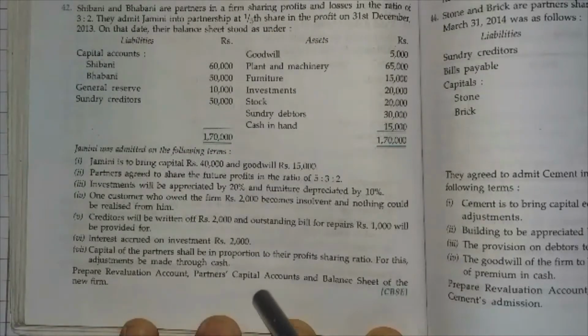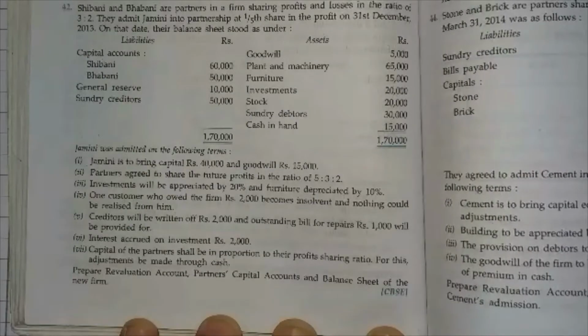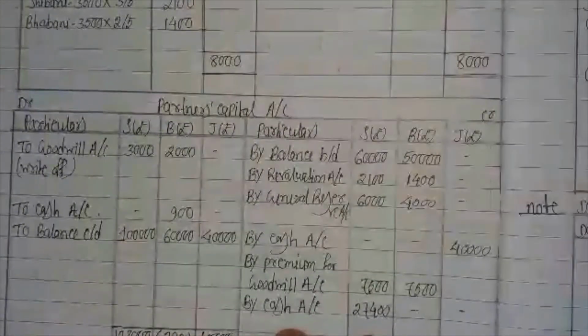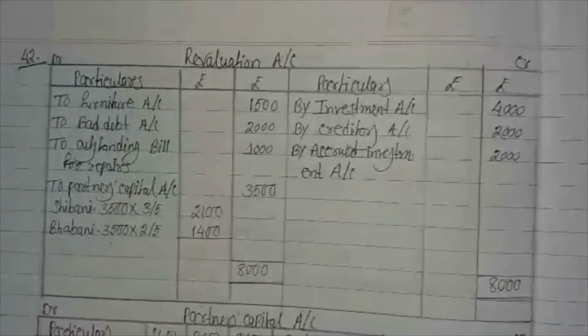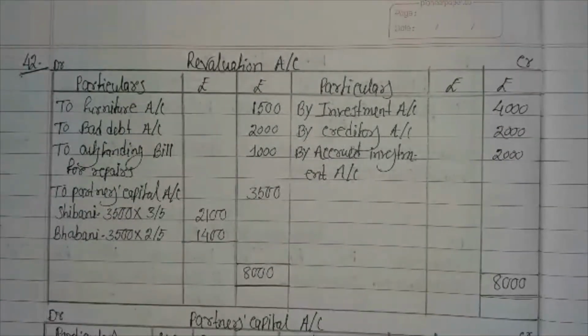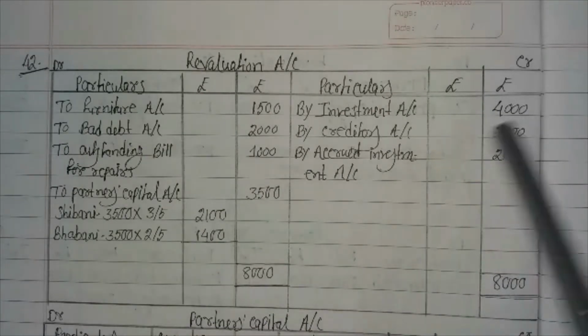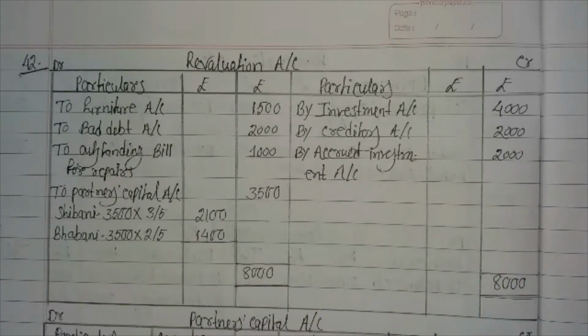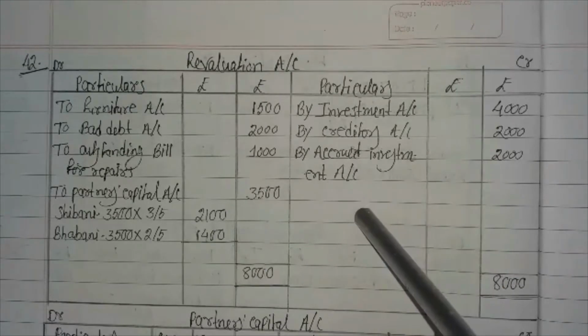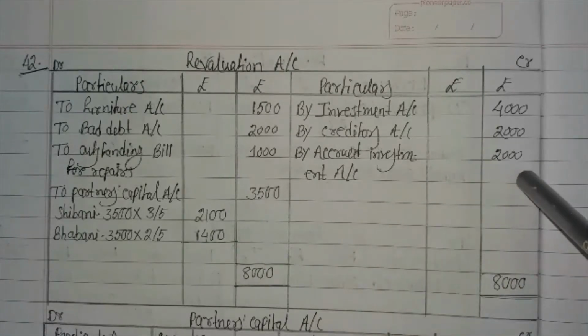Prepare revaluation account, partners capital account and balance sheet of the firm. Now see how to solve this type of problem. First we do the revaluation account. By investment 4000 because it increases its value. By creditor 2000 because 2000 should be written off. And by accrued interest on investment, it is an unrecorded asset, so it is 2000.